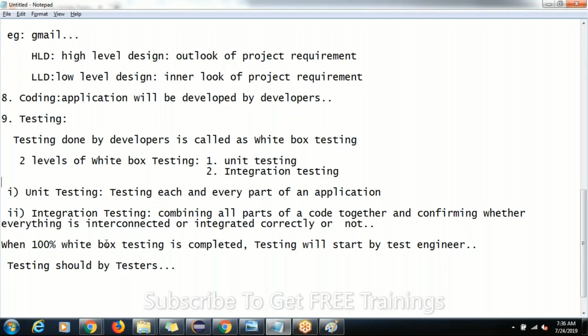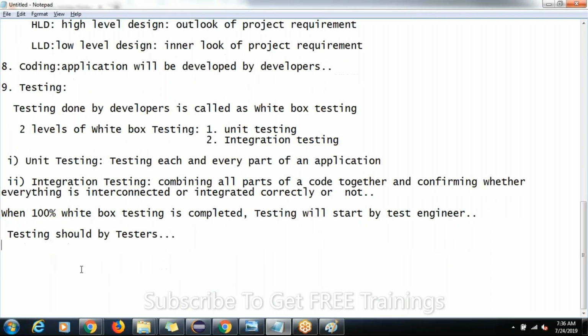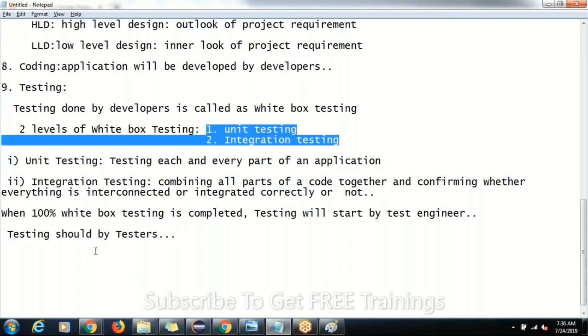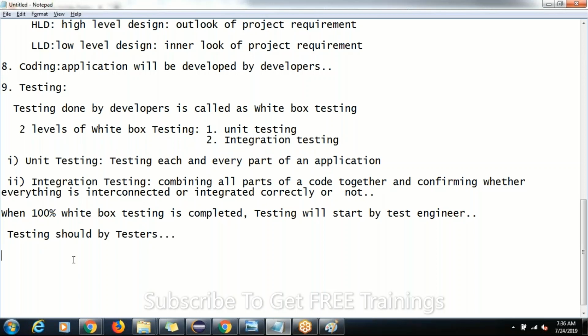At the ninth point, under the ninth implementation activity, our job starts. And the condition for that is when 100% white box testing is completed, meaning both unit and integration testing are completed, then we can start testing our application.